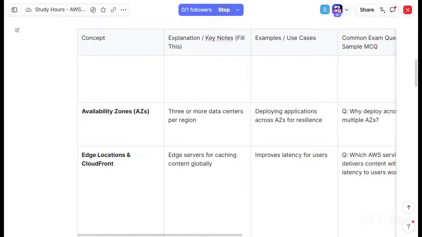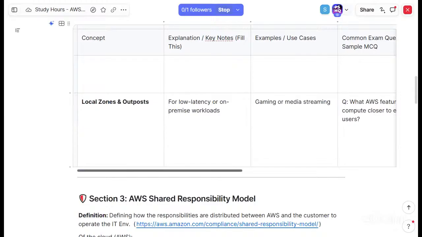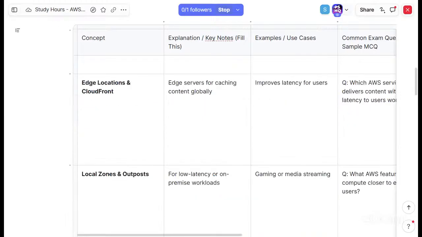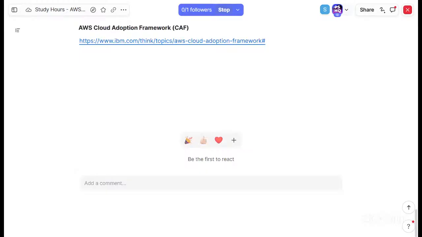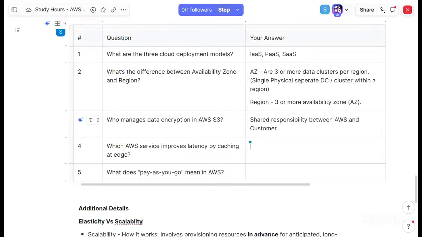We'll say shared responsibility, right? Yeah, that should be short and sweet then. Okay. Should we move on to the next one? Yeah. Which AWS services improve latency by caching at the edge? Okay.